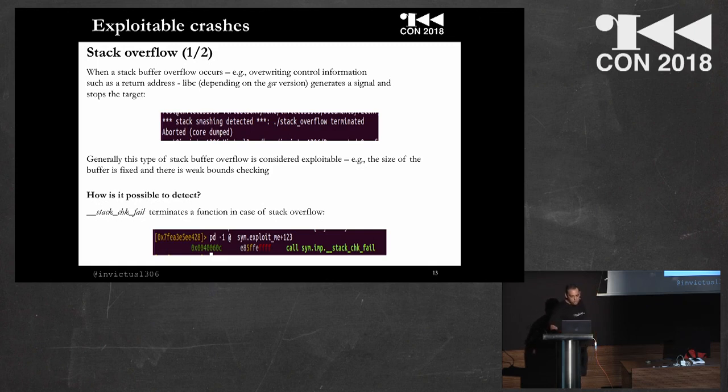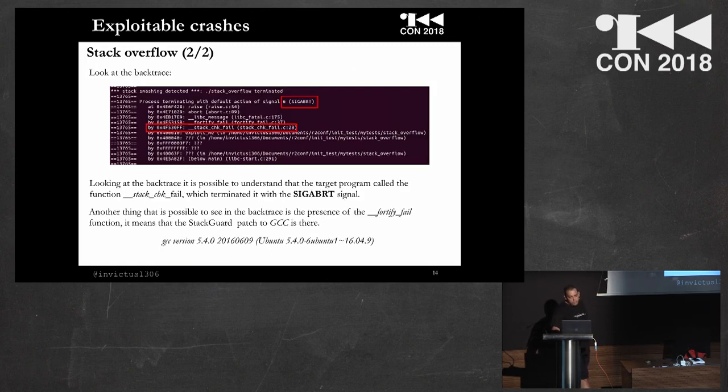But if we look a little bit in the stack trace, we can see that the main program, exploit_me, is calling the function stack check fail, and it will terminate with a signal abort. It means that the stack guard patch to GCC is there. In my case, I have this version of GCC, but all the new versions of GCC, of course, enable this patch by default.